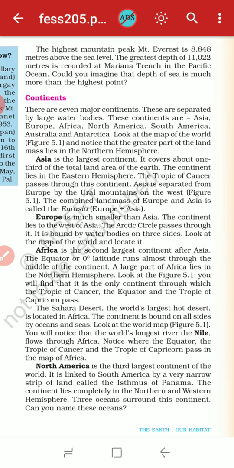Then Africa. As you know, Africa is the second largest continent after Asia. The equator, or 0 degree latitude, runs almost through the middle of the continent. A large part of Africa lies in the northern hemisphere. When you look at figure number 5.1 on the map, you will find that it is the only continent through which the Tropic of Cancer, Equator and Tropic of Capricorn pass.